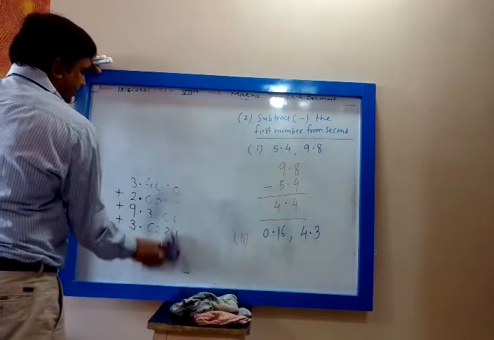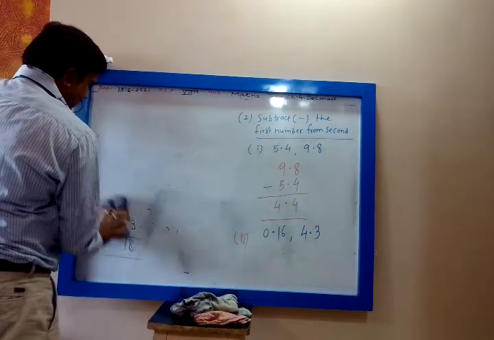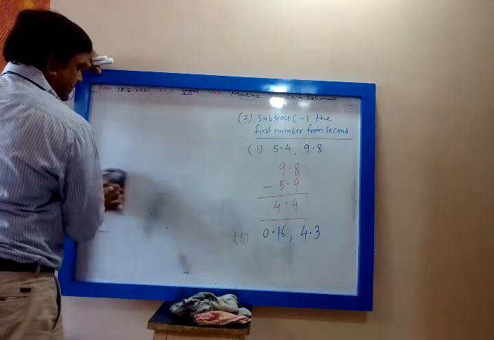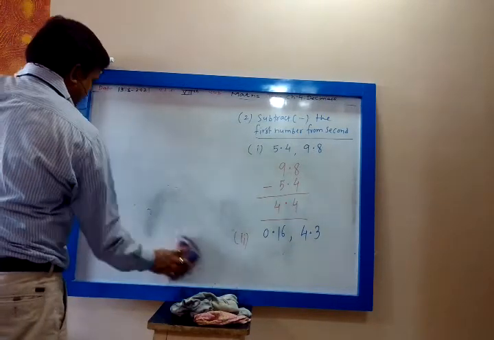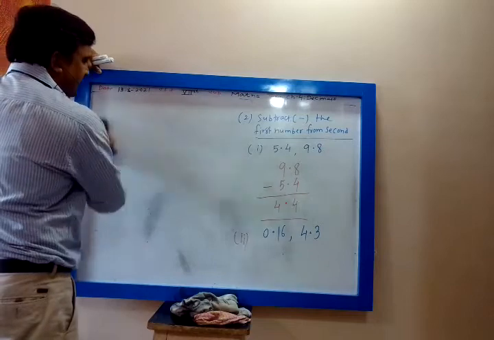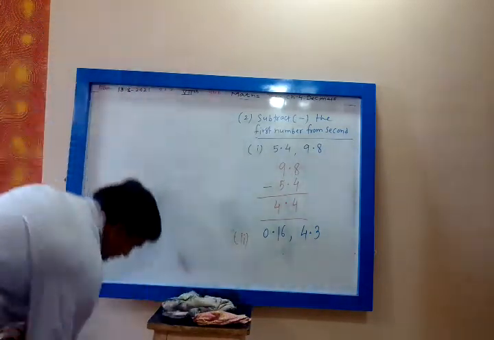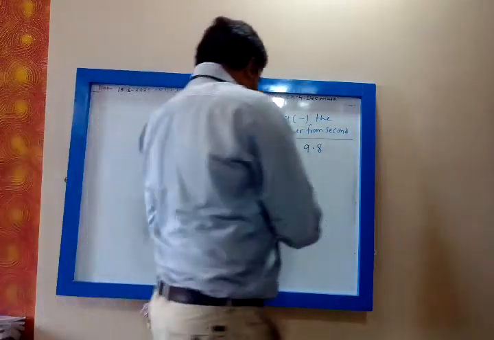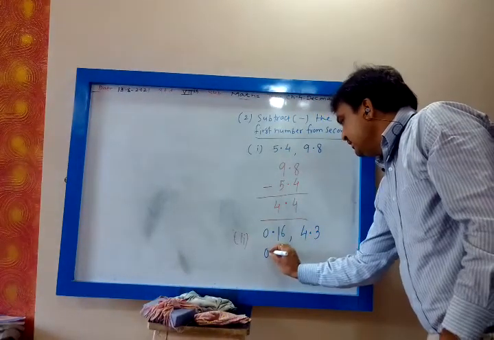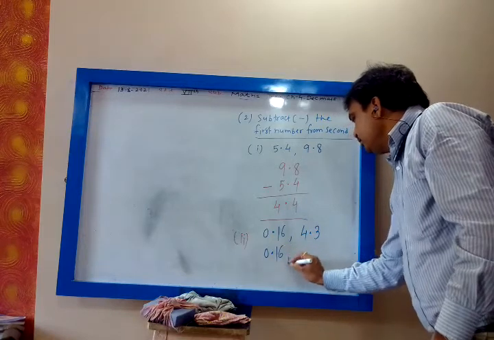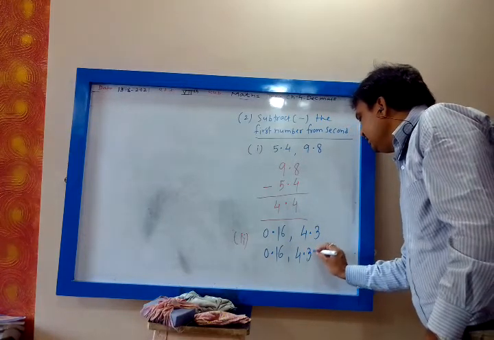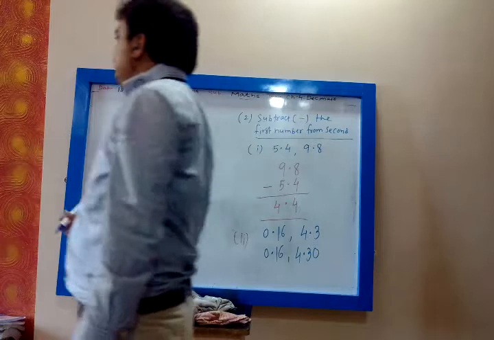First you convert them into like decimals, my dear. So below this we write 0.16, comma 4.30, like decimals. Now subtract first from second.